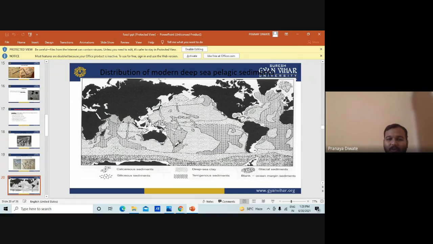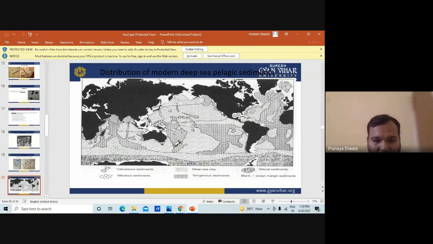When we study the whole world for the distribution of the fossils, you can see that there is a certain pattern in the oceanic sediment, in the preservation of the different fossils. The calcareous sediments are those sediments which are formed and found in rock. That is known as calcareous sediment.